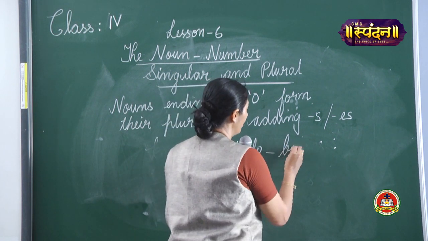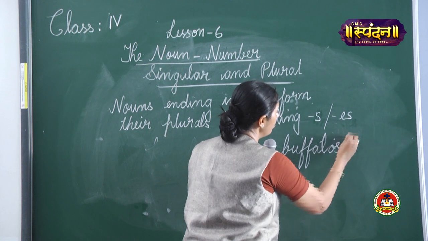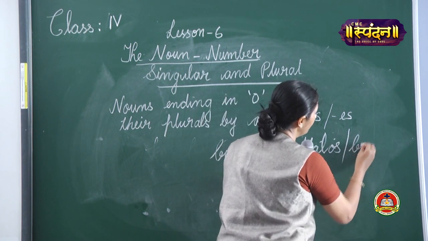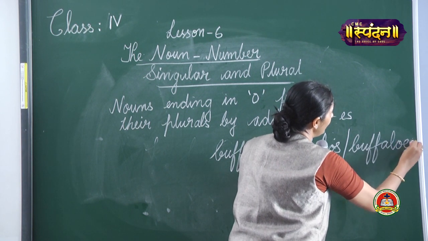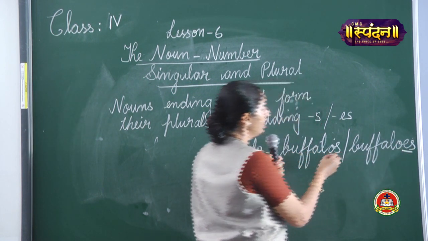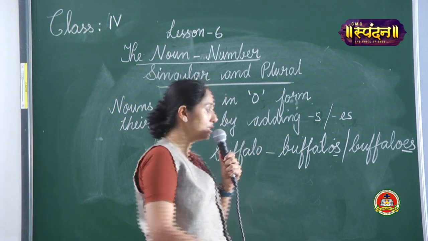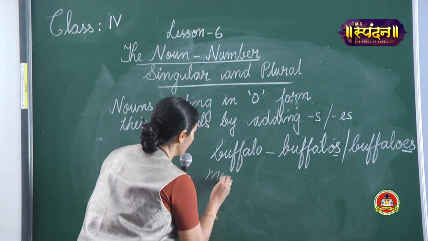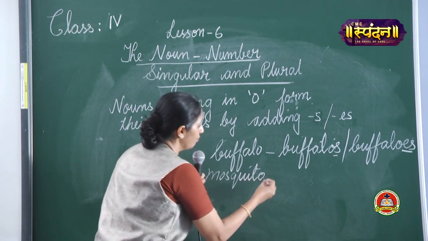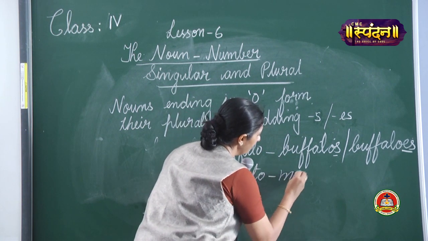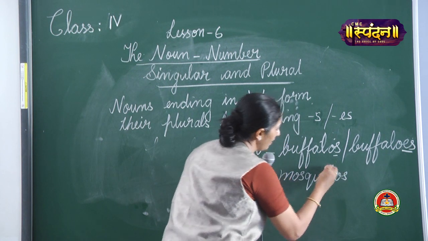Plural can be both buffaloes or buffalos, S or ES also. Mosquito. Plural, you can add S or ES also.